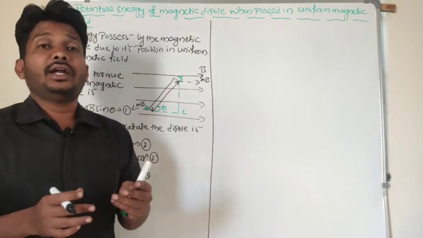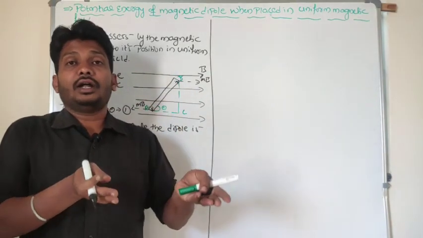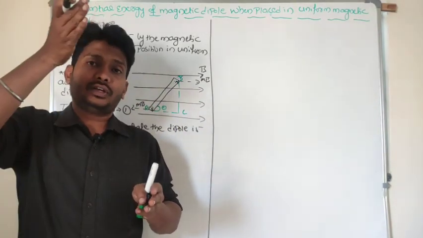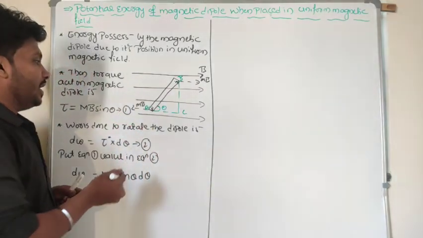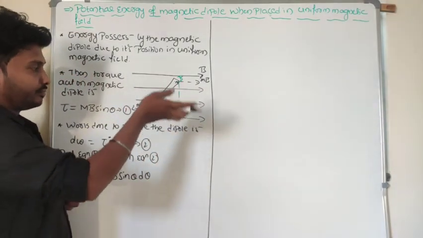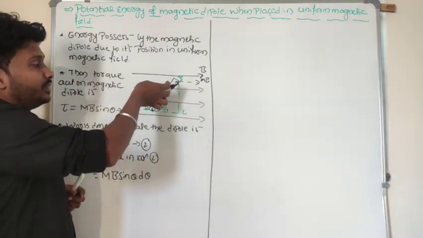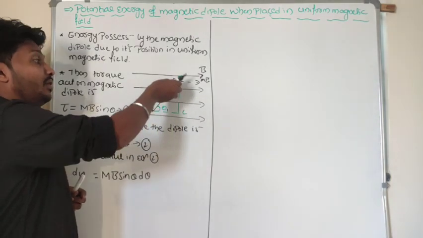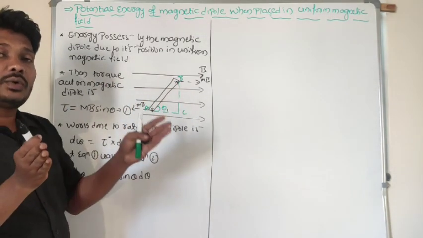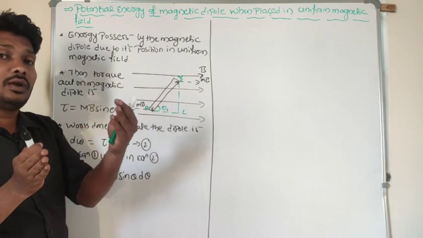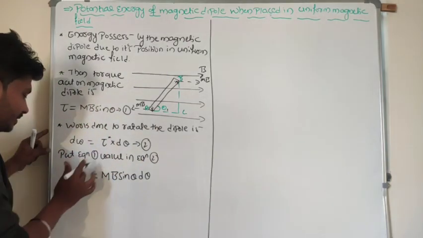Now I can find the total work done to rotate the dipole from the first angle to the second angle. The initial angle is theta 1. Now I want to rotate this dipole from theta 1 to theta 2. Between the two angles, I need to find the total work done.